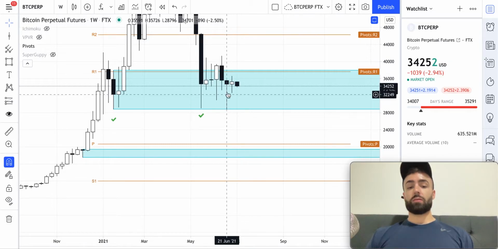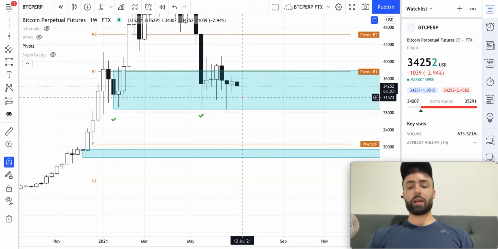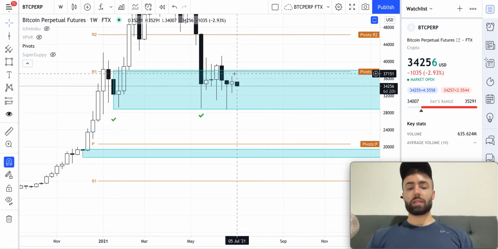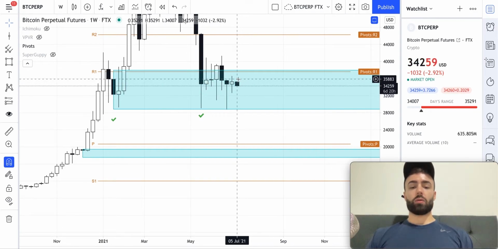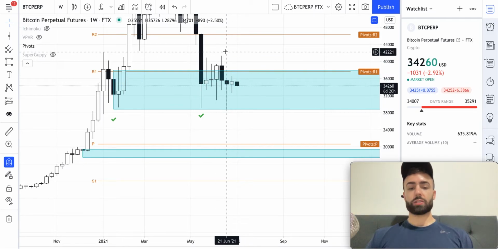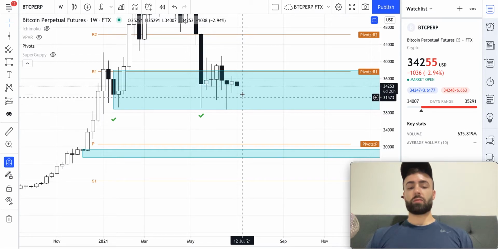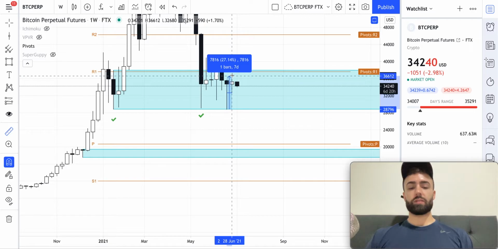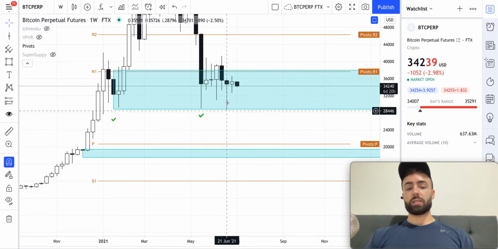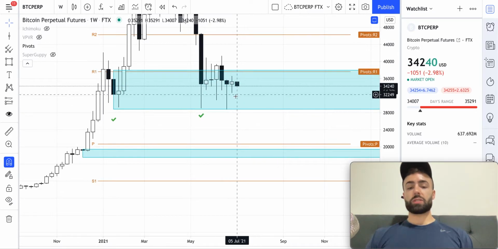weeks without forming a lower high, coming down, forming a higher low, and then changing the trend to a higher high. What's far more likely is we do exactly what we're potentially doing right now, which is set the lower high, and then this candle opens, and now we're potentially going to see this be the lower high in comparison to this one, and now we'll come down to see if we can form a higher low. In my opinion, it is pretty likely that we will form a higher low, and the reason for that is because the magnitude of this bounce was still 27%. So pretty nice bounce here for the bulls. I imagine we'll see some sort of pull-up somewhere in the $30,000 range.